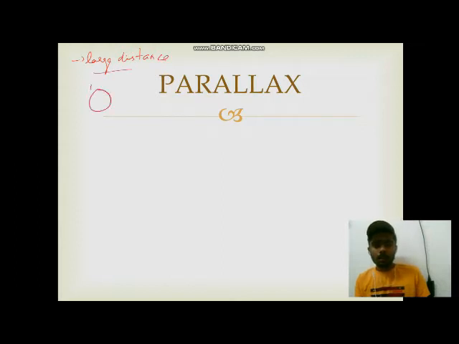Suppose here there is a planet A and here there is a planet B. Let the diameter of planet A be d, and from this point on B, on Earth, we are standing here and measuring diametrically opposite positions of planet A. Let this distance be x. We are subtending an angle theta to see the diametrically opposite positions of planet A. So theta is equal to d by x. This is the formula, this side by this side.